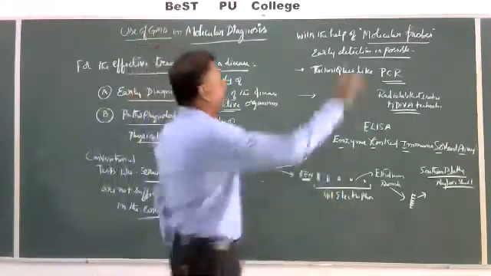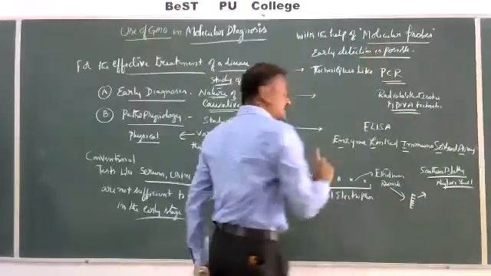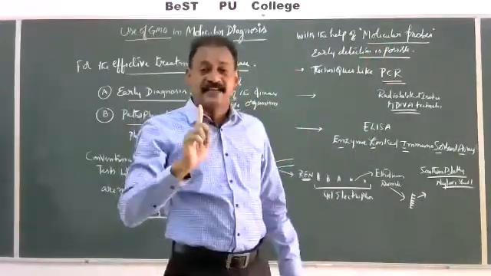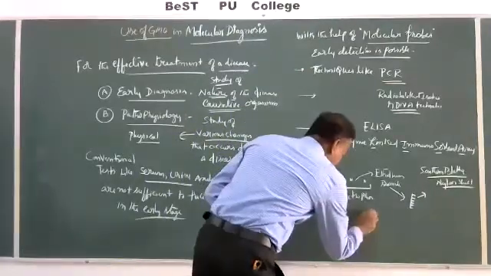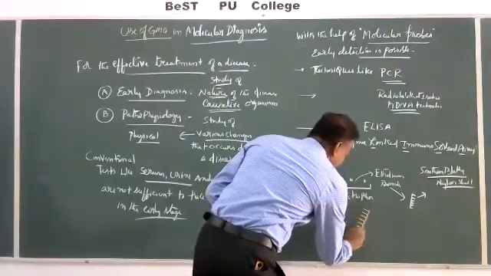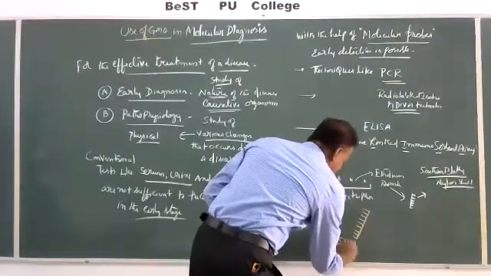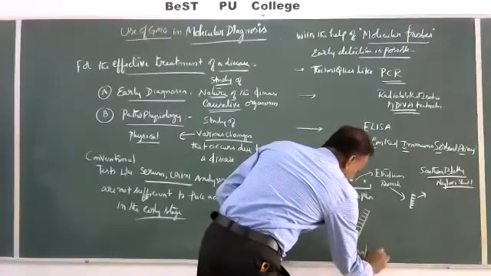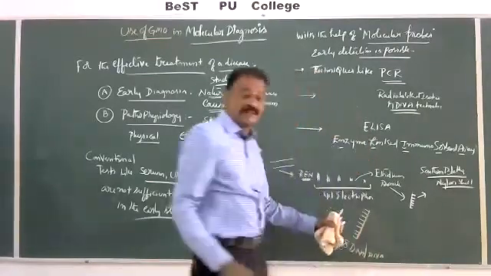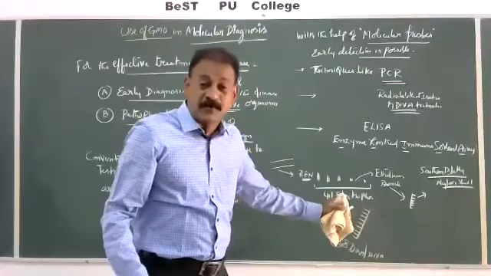Now molecular probes, which are single stranded DNA or single stranded RNA, are used. They are having radioactive isotopes.